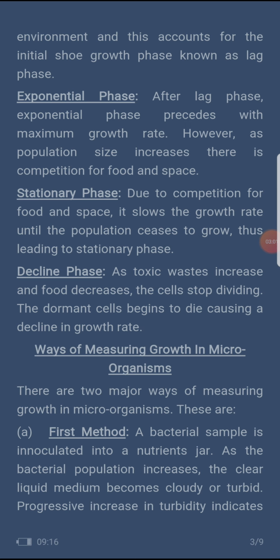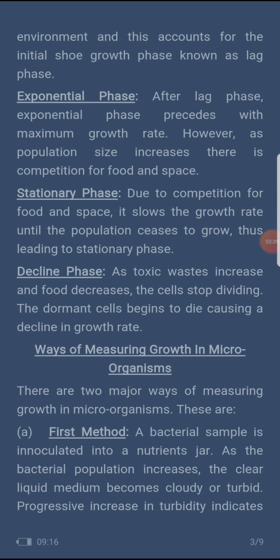Now, due to competition for food and space, the growth will fall down because the food might not be enough for them. Some will have to die. It is only survival of the fittest that will be able to make it further, until the population ceases to grow, thus leading to the stationary phase. So when it gets to the stationary phase, it will stay, nothing is growing. They are competing, and the food available is not enough for them anymore.